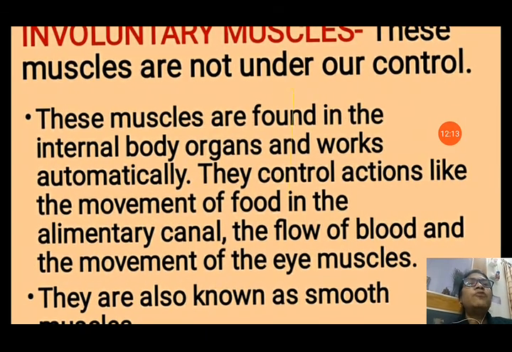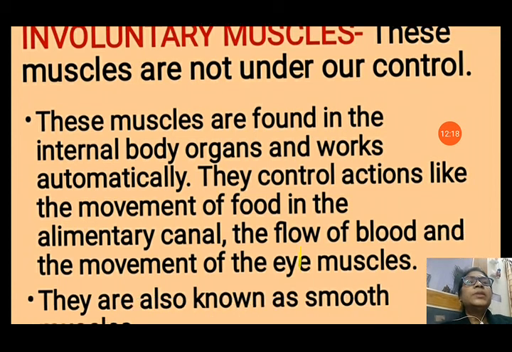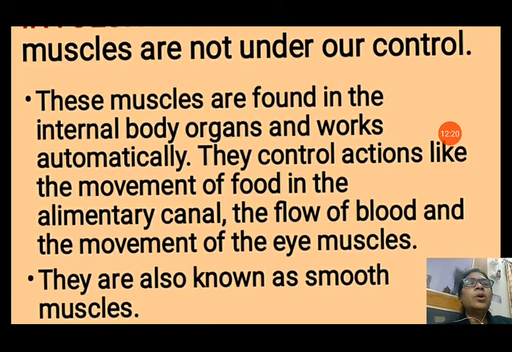Now, next is involuntary muscles. These muscles are not under our control. These muscles are found in the internal body organs and work automatically. They control actions like the movement of the food in the alimentary canal, the flow of blood and the movement of the eye muscles. They are also known as smooth muscles because they have no joint, no connection with the bones. They are only muscles.